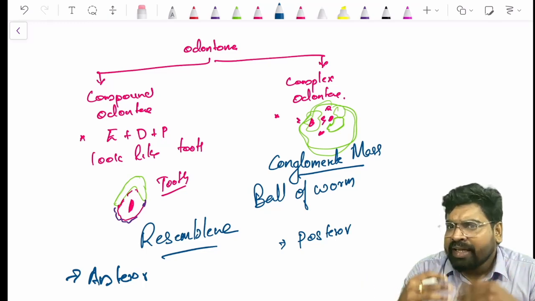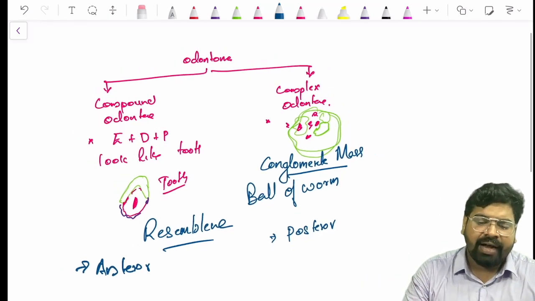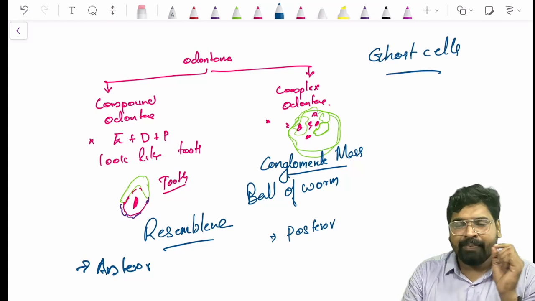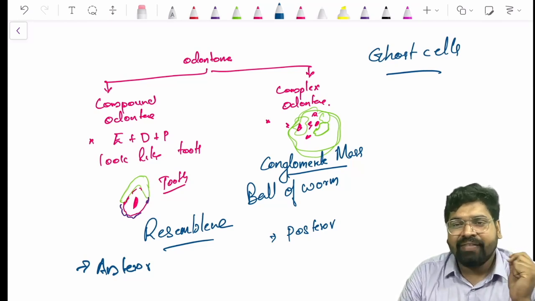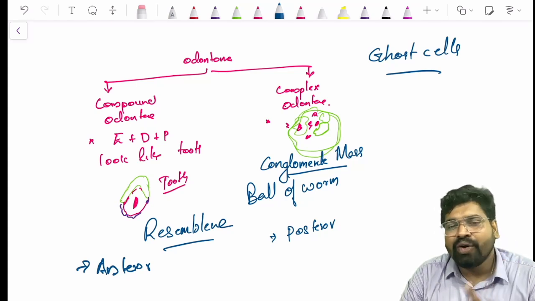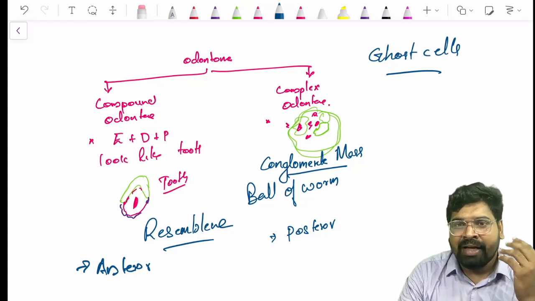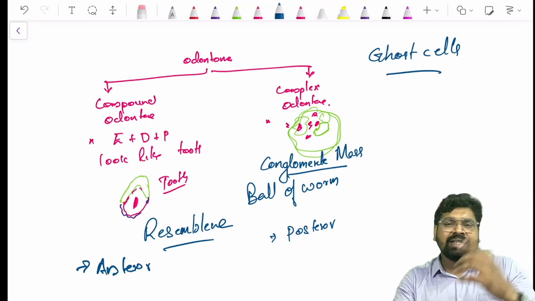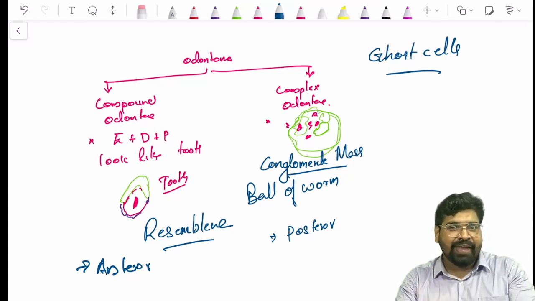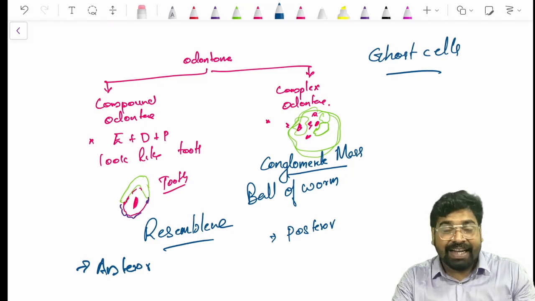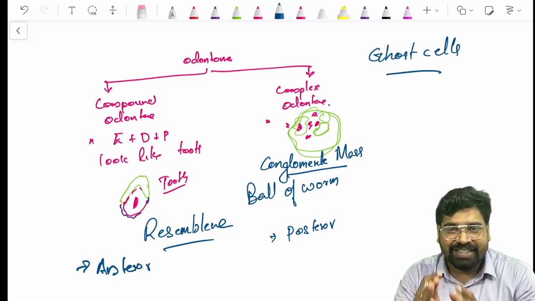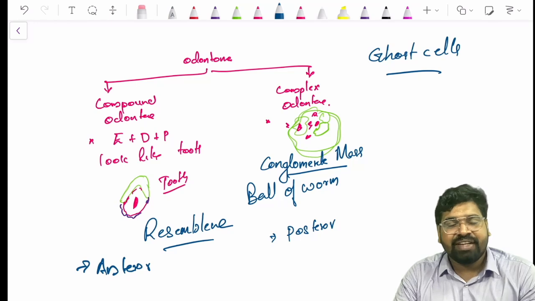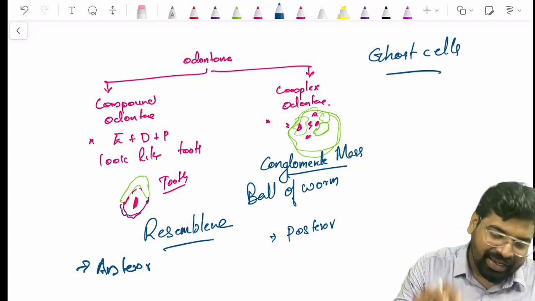One extra thing you can see in the histology of odontoma is ghost cells. Now, I hope you remember when we discussed ghost cells, and we listed many lesions which show ghost cells. If you are remembering, give your brain an exercise right now. Just memorize the lesions which show ghost cells. If you are capable of recollecting those lesions, then your preparation is going on the right track. So this is how you have to learn. You have to give revisions. Revision is the key. So this is about odontoma.